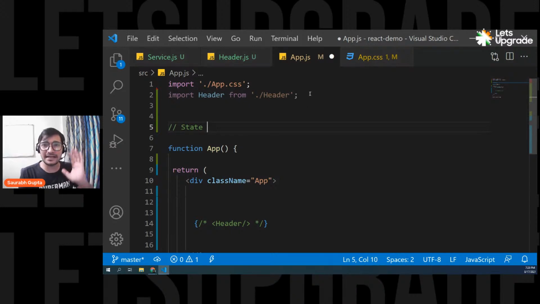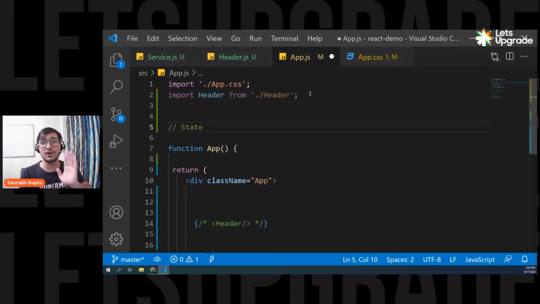State is nothing but data or a collection of data. It can be multiple data as well. It can be 3 variables, 4 data, 5 properties, anything. But it's nothing but data, a special kind. If the value of that data changes, the component refreshes itself, the component re-renders. If you create a normal variable and change the value, the component will never re-render. But if you create a state variable and change the value, the component will re-render itself.